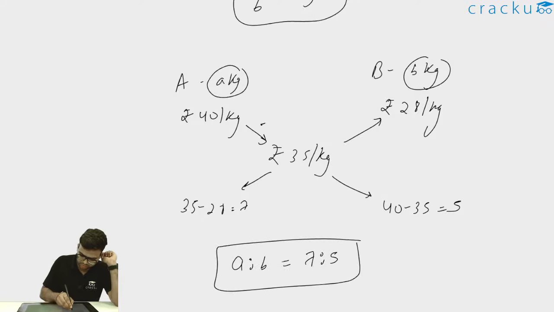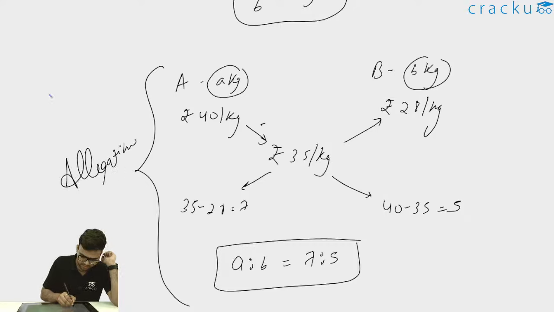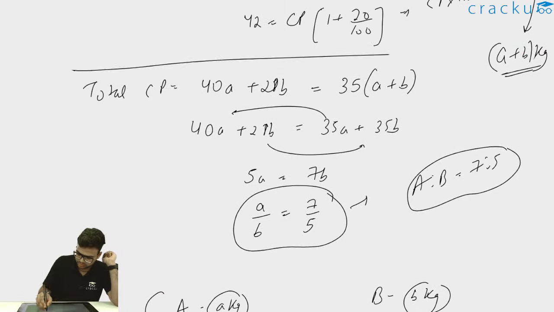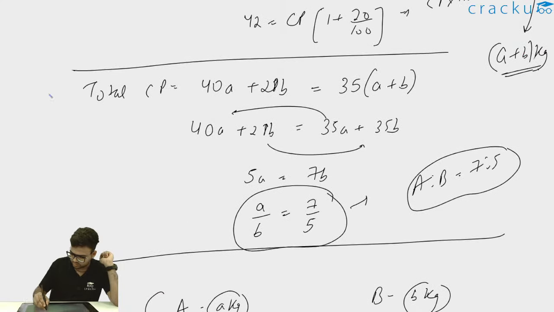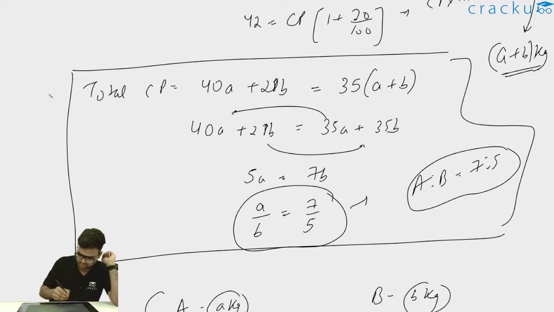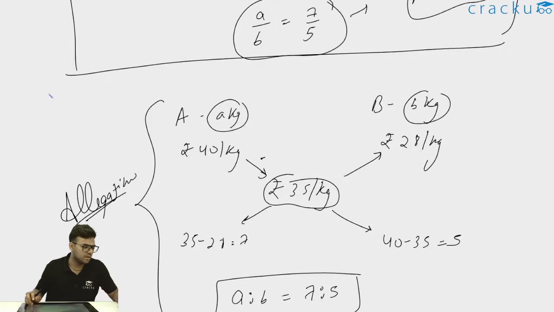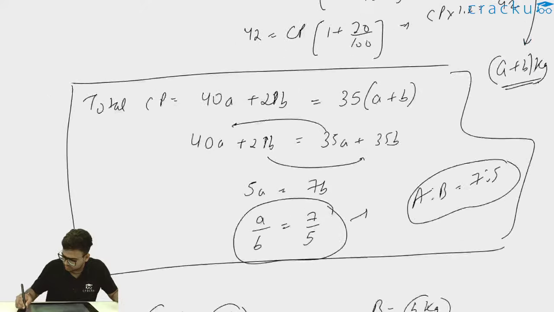This is how you can use the alligation method, which is a fairly simple method. You can avoid the calculations from this step. After this step, if you know the concept of alligation, you can just directly apply A kgs and B kgs, 40, 28, and 35 per kg as the overall cost price. So you just have to apply the concept of alligation to get the ratio as 7 is to 5. I hope this is clear, and I'll move to the next question now.